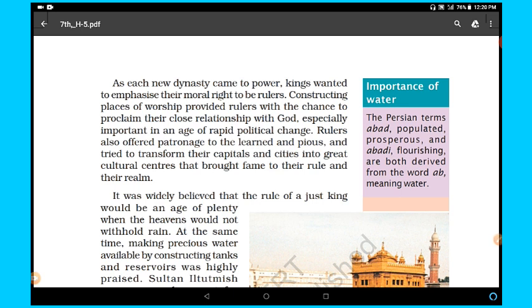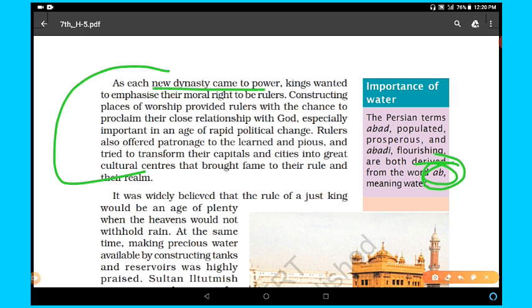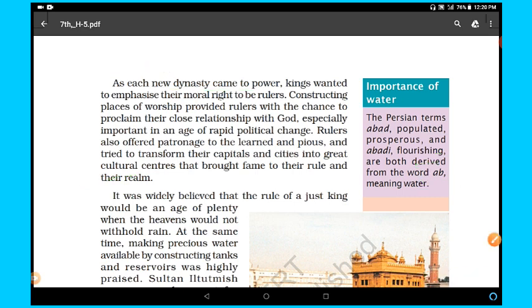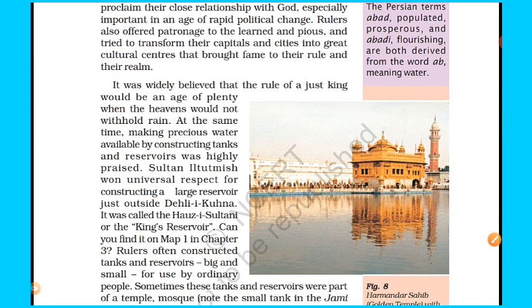Importance of water: the Persian terms abad, populated, prosperous, and abadi, flourishing, are both derived from the word ab, meaning water. For example, Punjab, the place of 5 rivers, 5 water streams. So in this way, ab in Persian language means water. Clear? So in this paragraph we have studied about dynastic powers. Kings wanted to emphasize their moral right to be rulers. Clear? So this way the temples were very important places of politics as well.